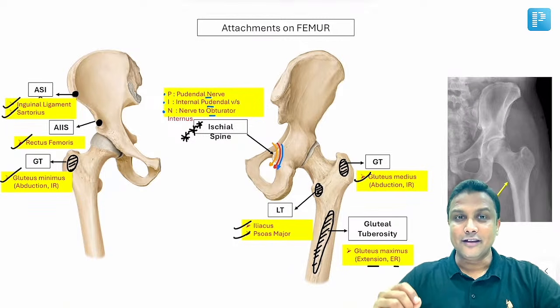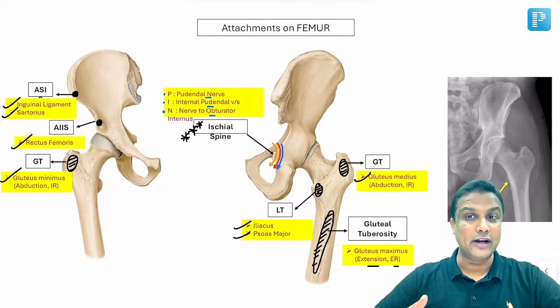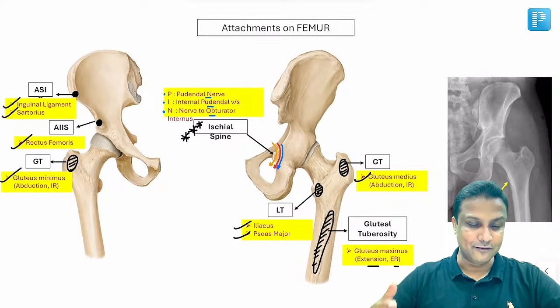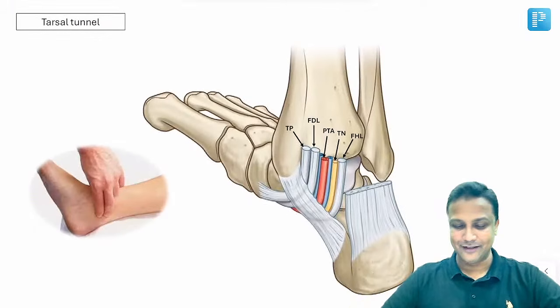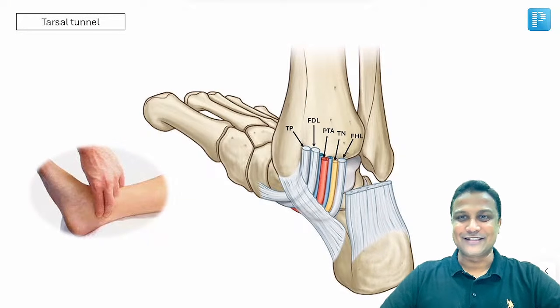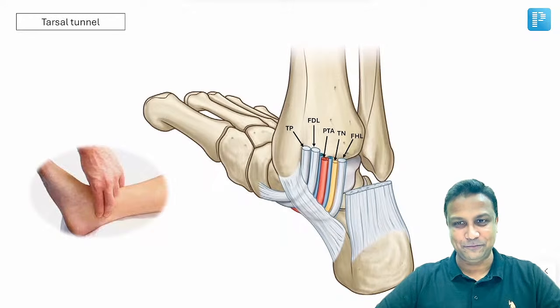That is the reason why that is the site of blocking the pudendal nerve, pudendal nerve blocks. I hope it is crystal clear. All the attachments on the femur are completed here, sir. Next one. How can we forget this concept here? I cannot leave this concept even in the lower limb. Continuously in your exams they're asking questions from here, sir. Every now and then they're asking questions from here.